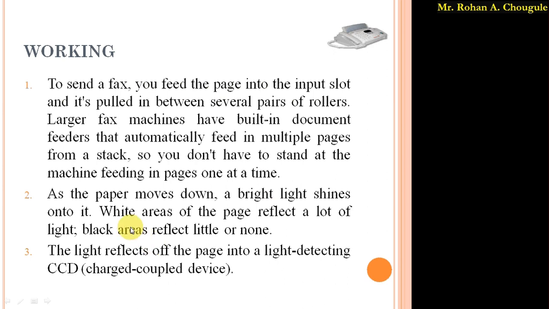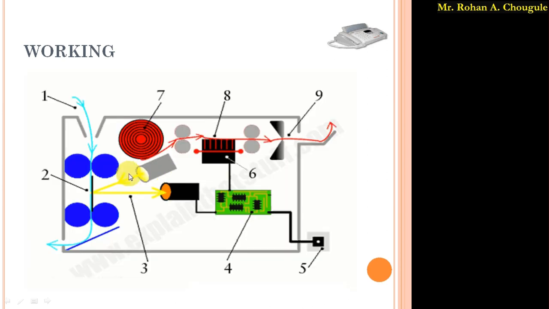Okay, so this is a light. Whatever light is reflected from that paper is received by this CCD. This CCD is again connected to this electronic circuitry. The CCD receives the analog signal and converts it into digital format. The digital signal is received by this electronic circuitry. This electronic circuitry transfers the same to the receiver end with the help of these telephone lines.